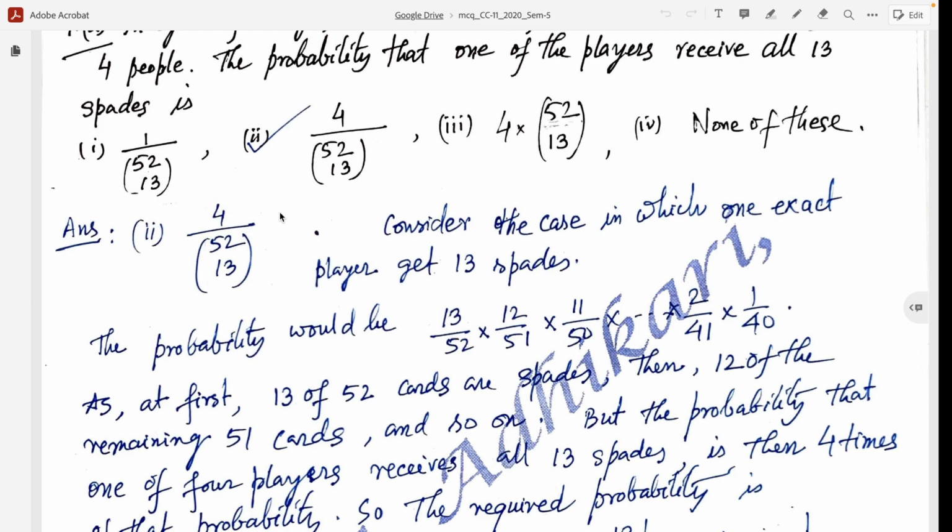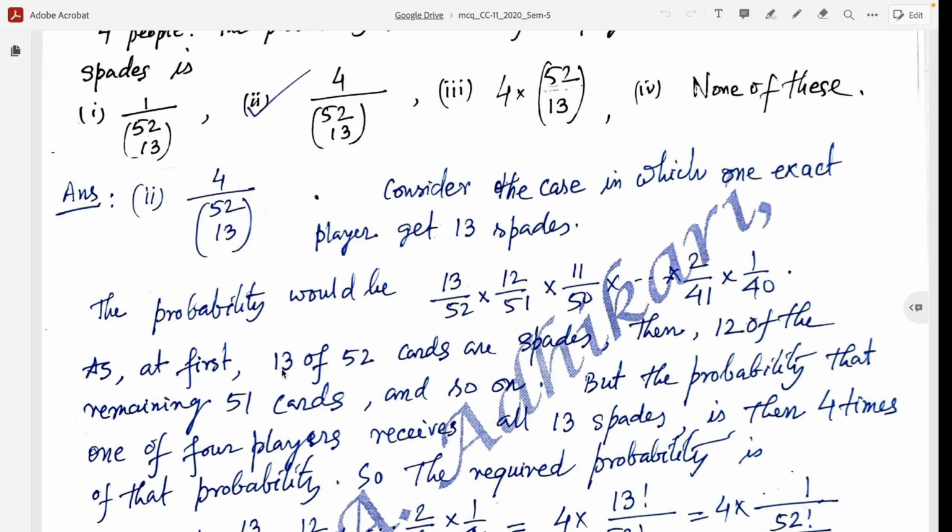Consider the case in which one exact player gets 13 spades of 52 cards. The probability would be 13/52 × 12/51 × 11/50 × ... × 2/41 × 1/40.